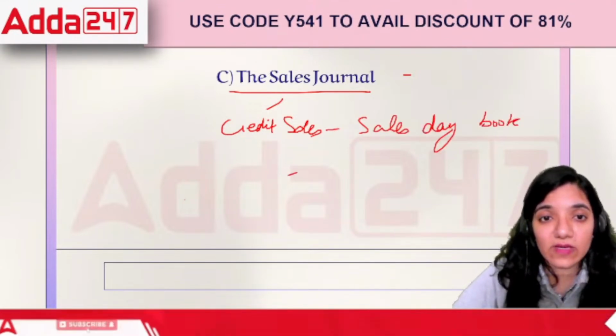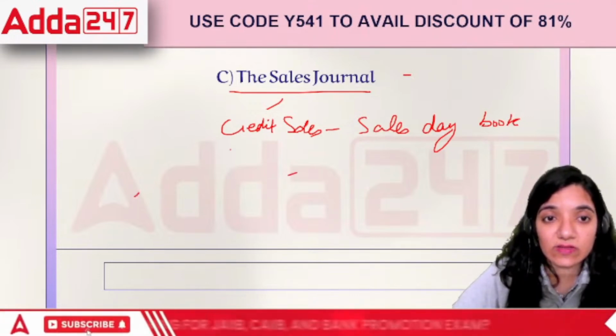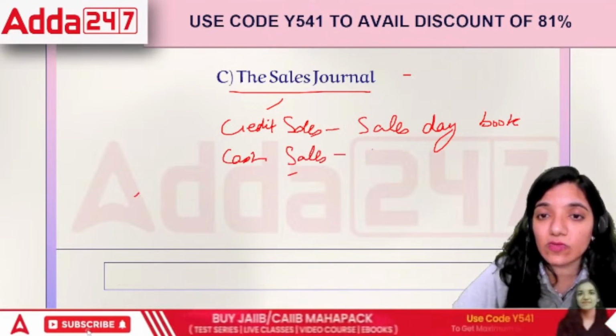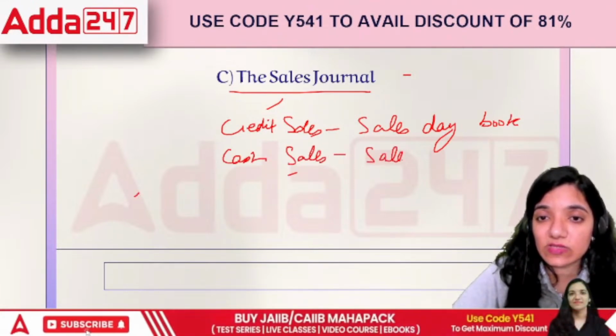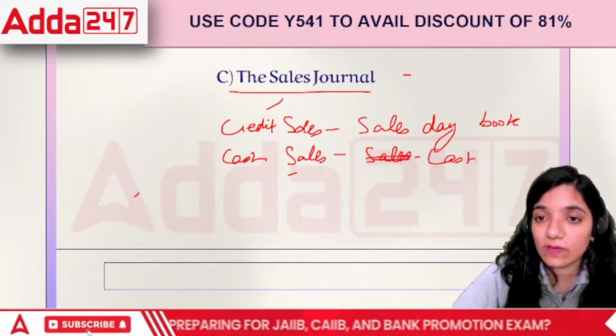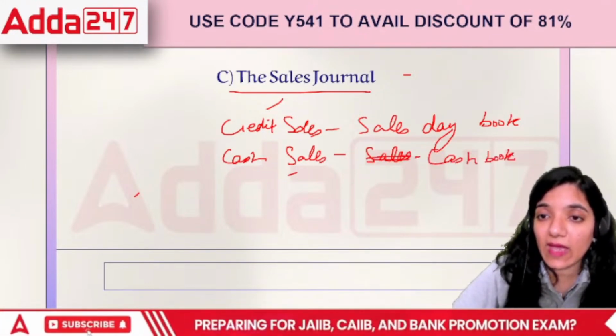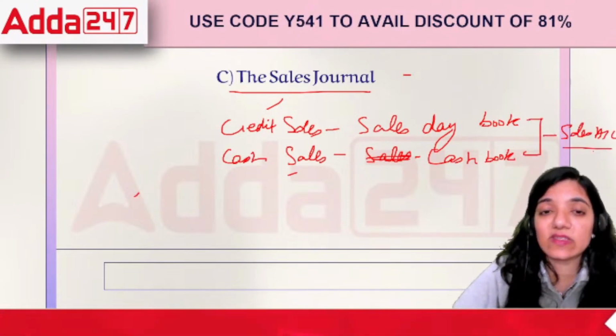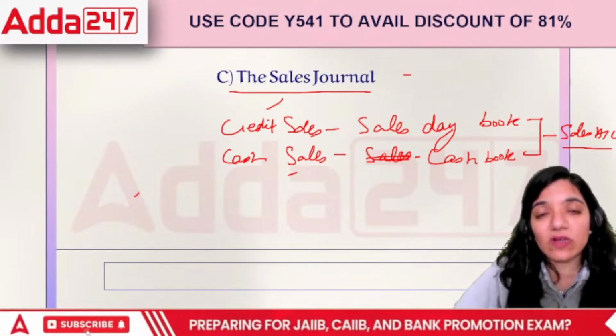Then we have cash sales, taken to sales. Cash sales are shown in the cash book. Whatever the combined amount will be is taken in the sales account. This is the procedure. It might look a little difficult.